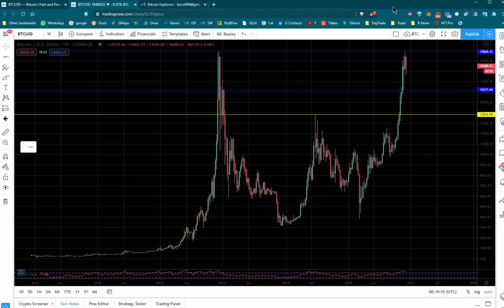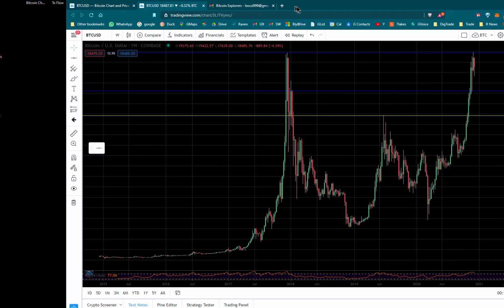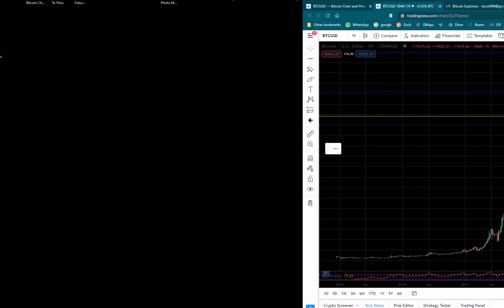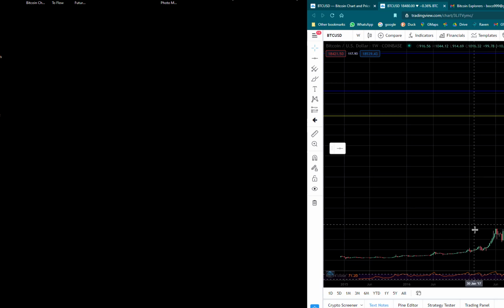Here, let me hide parts of this so you don't see all the rest of it. All right, so right here, it was at 3,000. It fell about half, and then it started climbing.